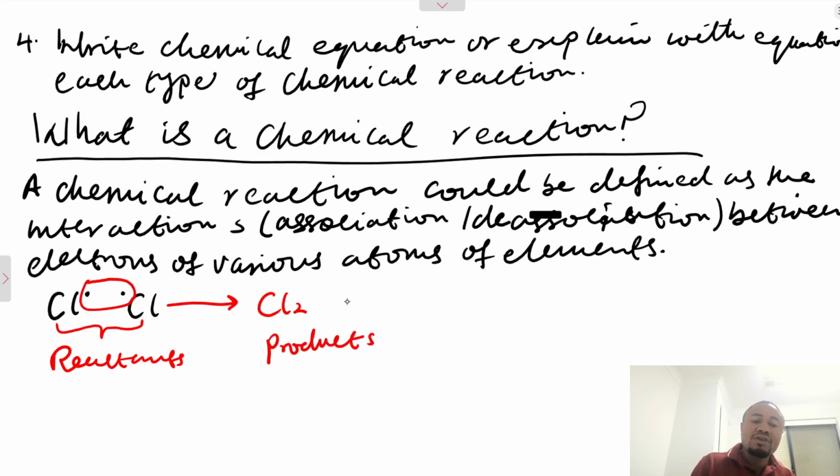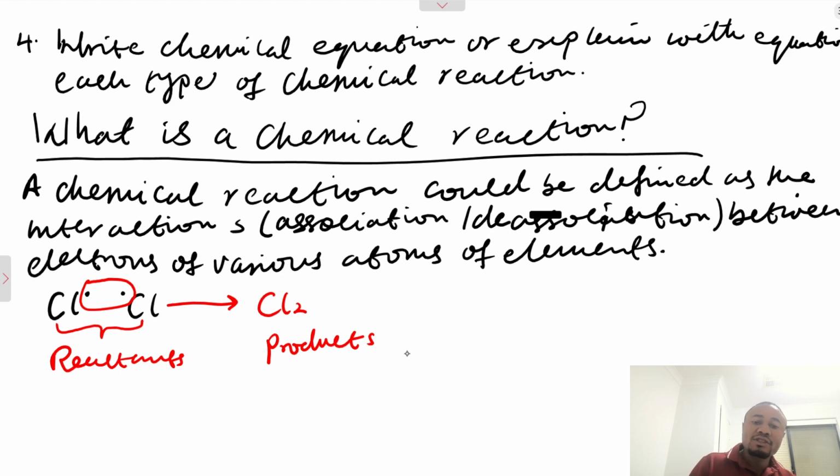The two chlorine atoms whose electrons are associating are called reactants. The outcome of that reaction is called product.